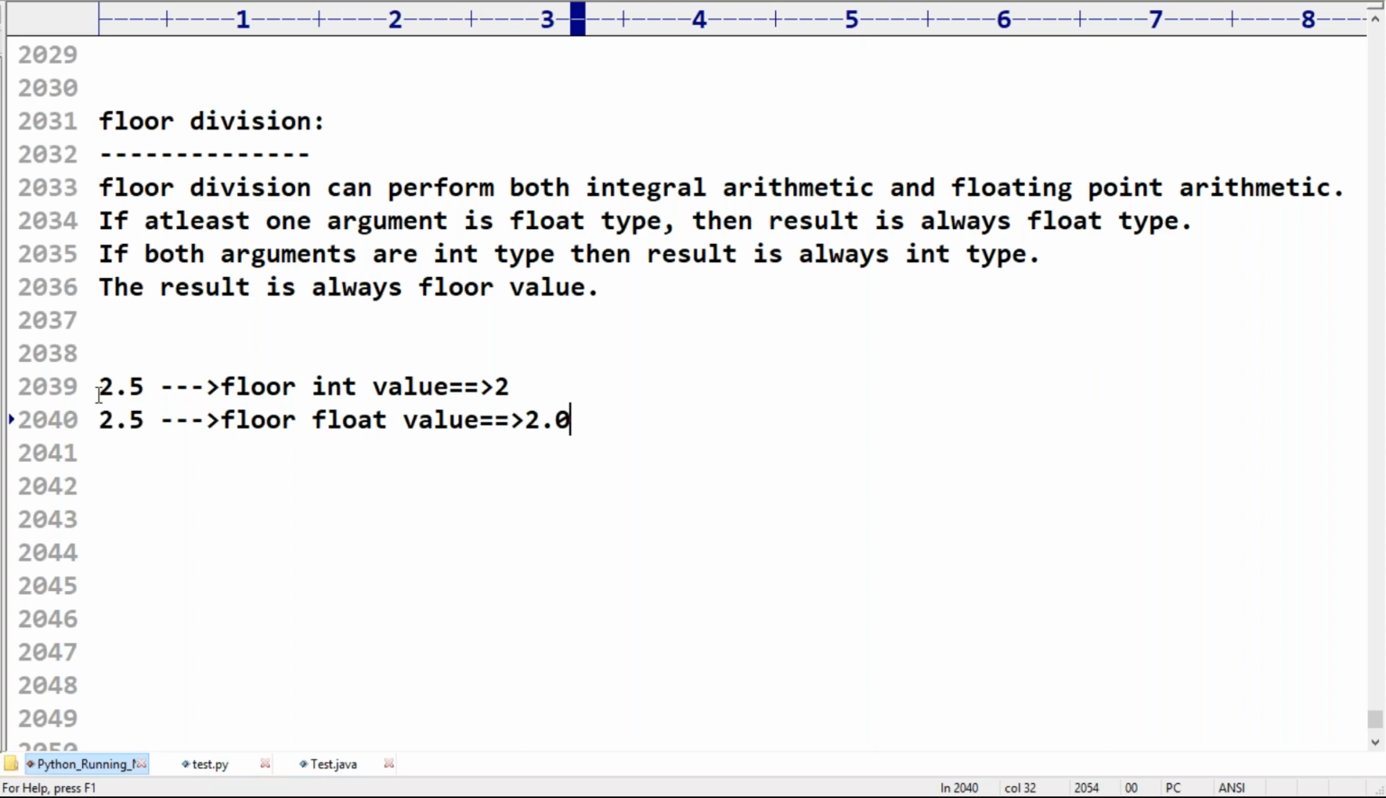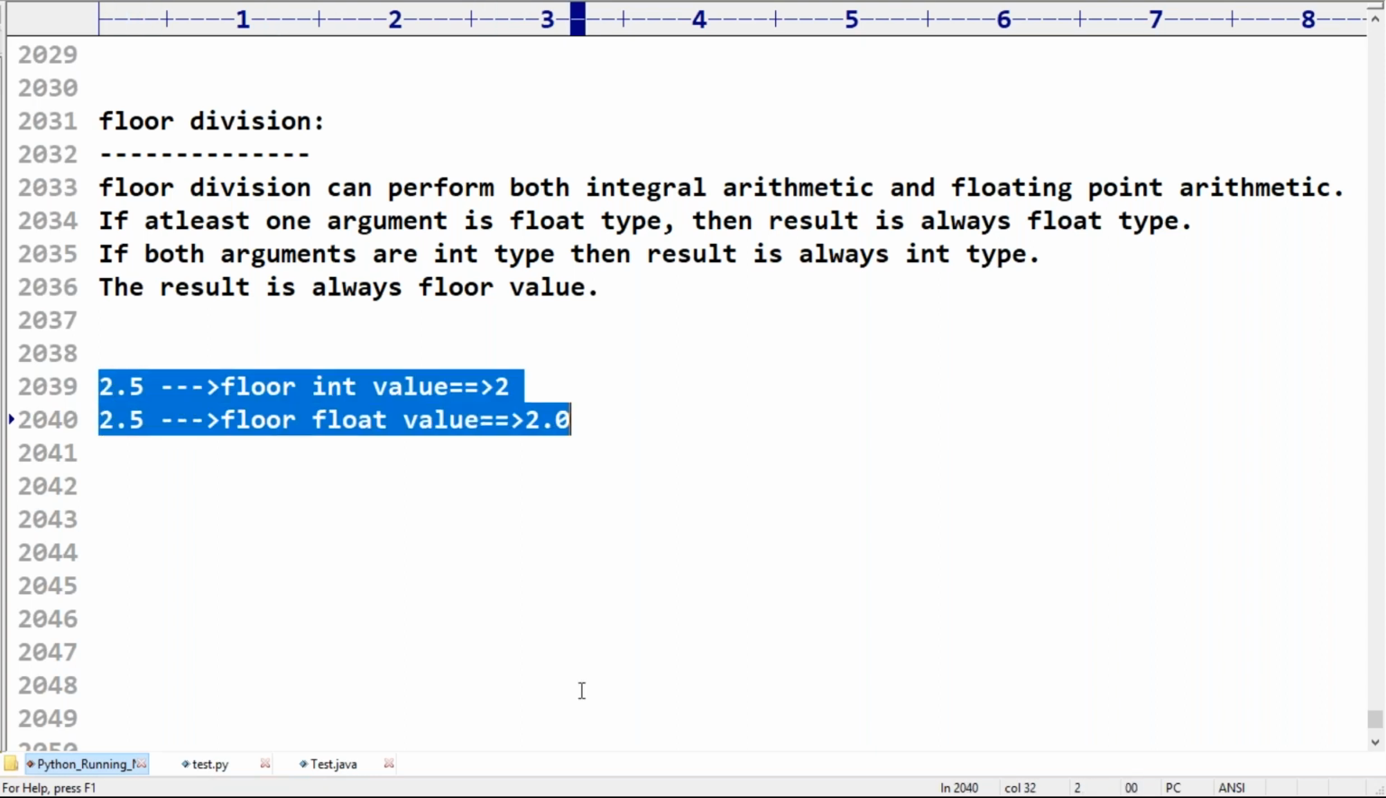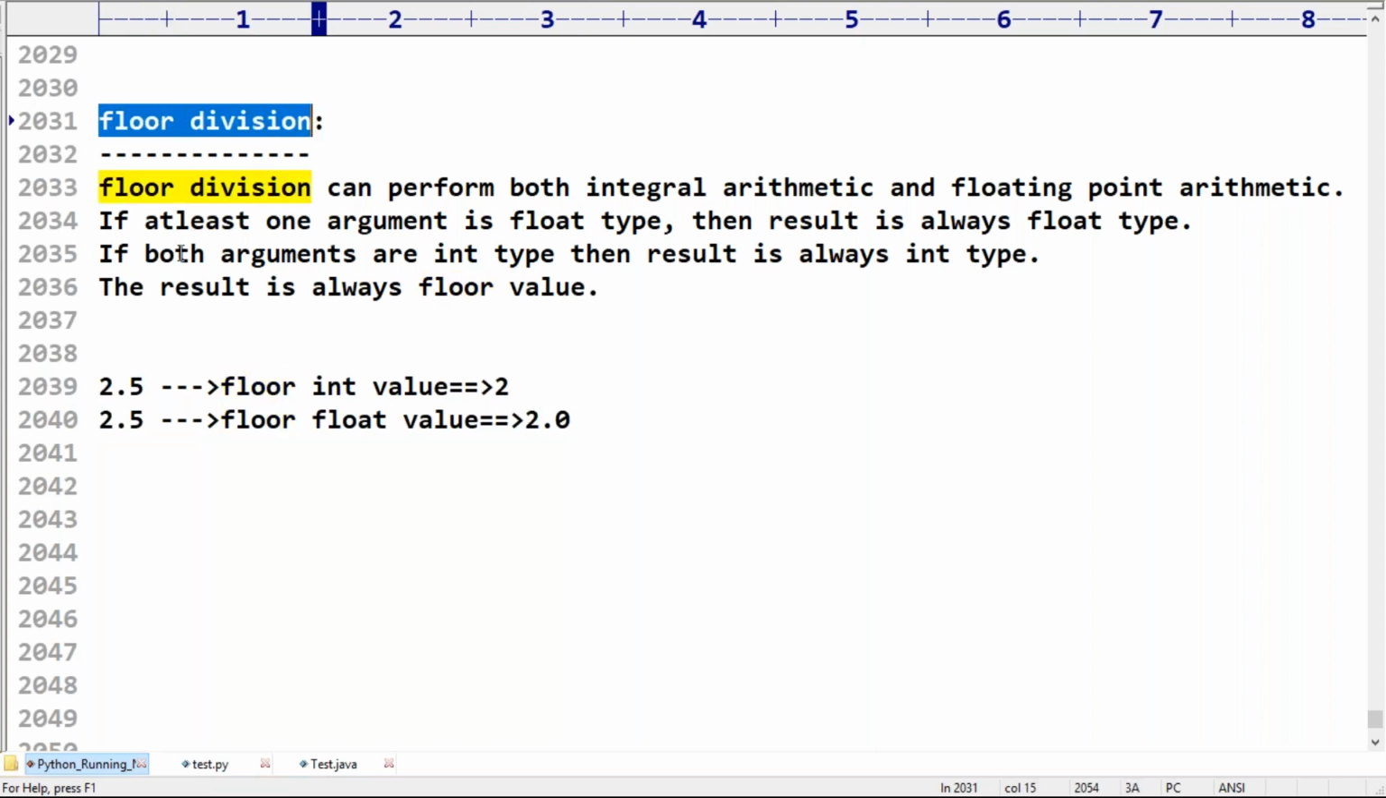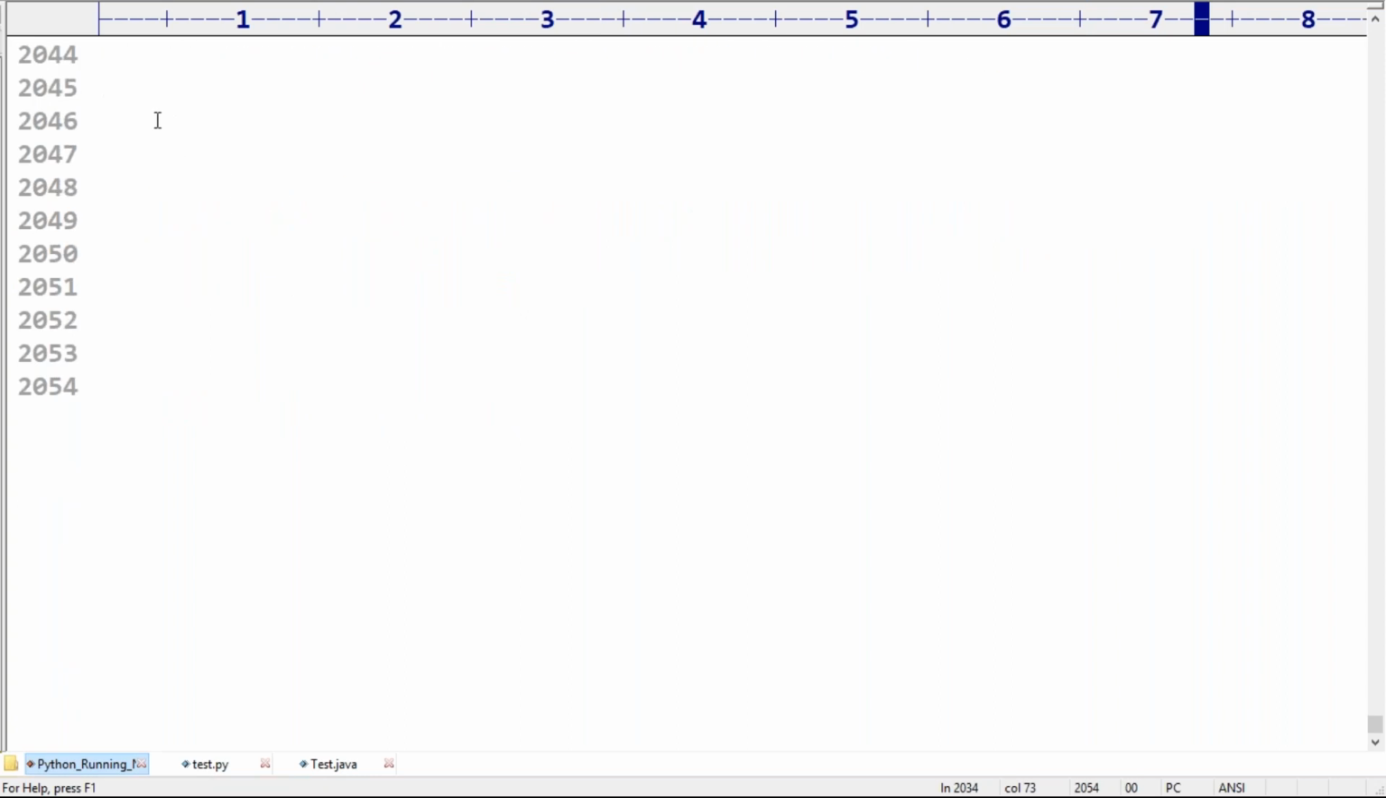Floor division is always going to provide a floor value, so it can be int type or it can be float type. I will cover this with examples, don't worry. Sir, here for the division operator, what is the result? The result is always what type?